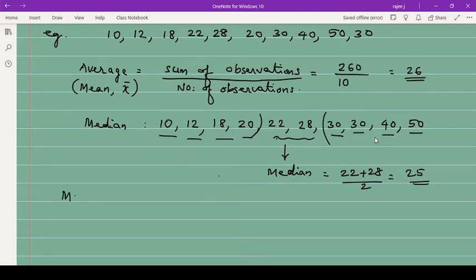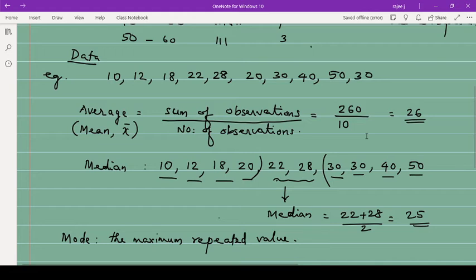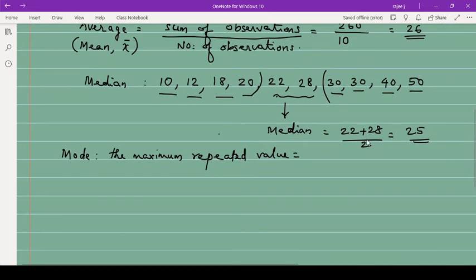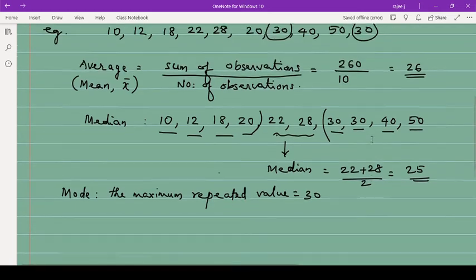And mode is the maximum repeated value. That is the mode of a data. A number which is repeated the maximum number of times. If you look at this one, you can see 30. 30 is repeated twice. So that is the mode here. The mode is the maximum repeated value.